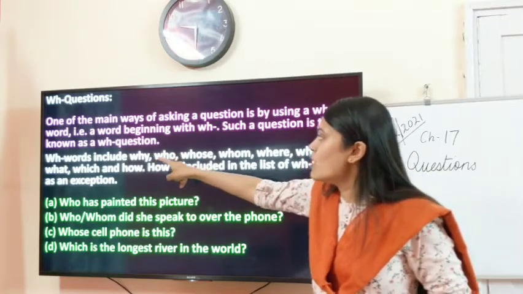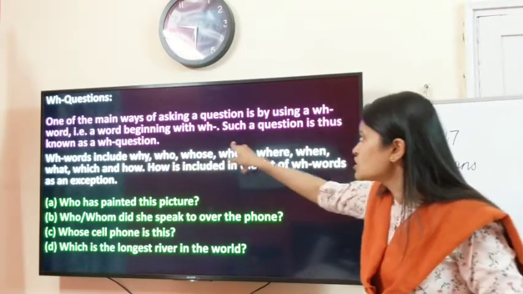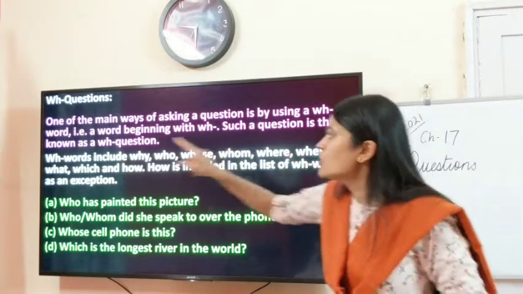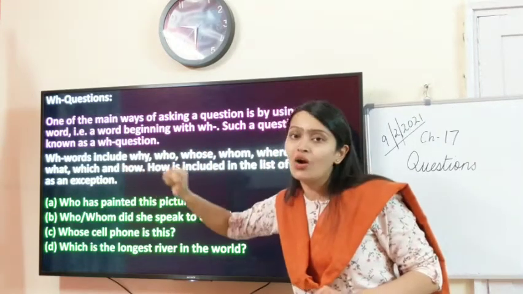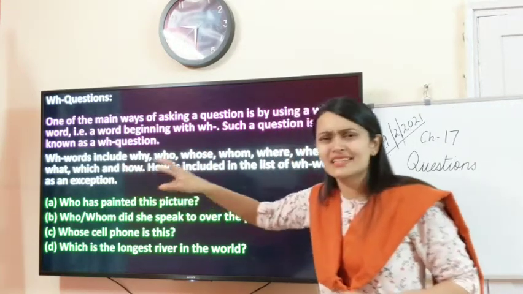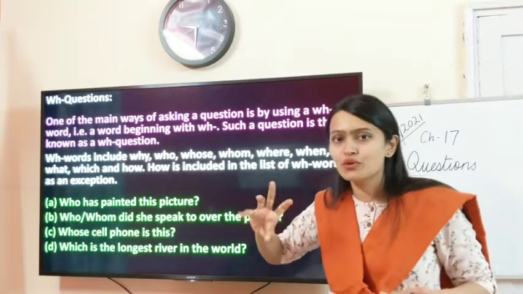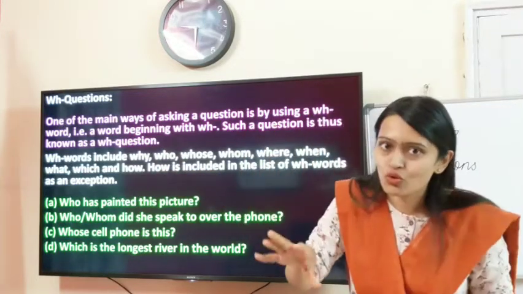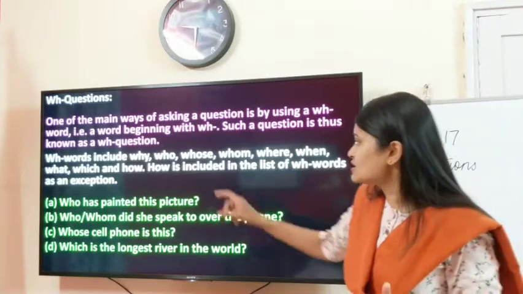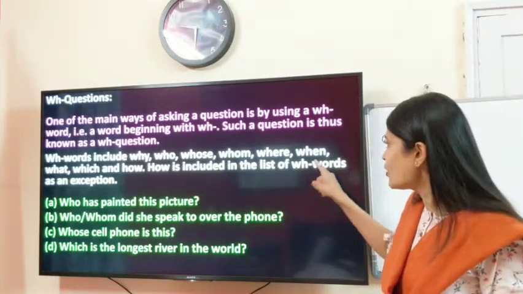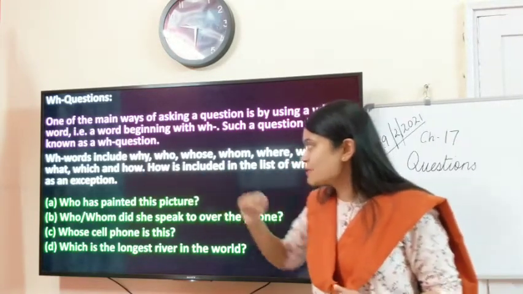WH words include why, who, whose, whom, where, when, what, which and how. How is just one exceptional case which is not exactly WH but it fits into the role of WH questions. How is included in the list of WH words as an exception.